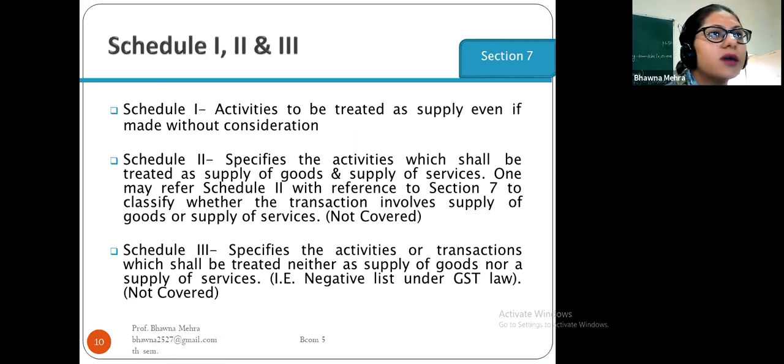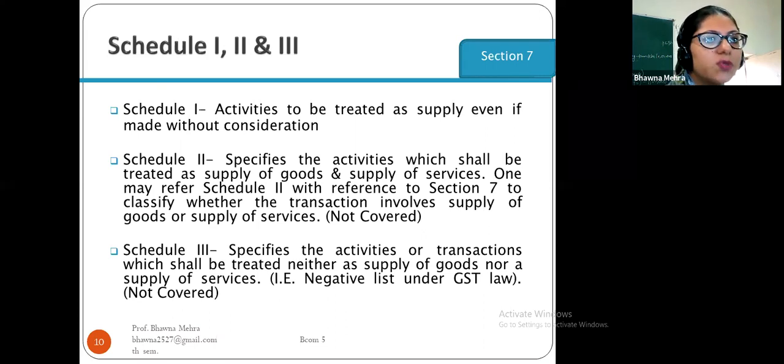Those activities included in Schedule 1 are all treated as a supply even if made without consideration. Schedule 2 specifies the activities which shall be treated as supply of goods or supply of services. One may refer to Schedule 2 with reference to Section 7 to classify whether the transaction involves supply of goods or services, or whether the supply is not covered.